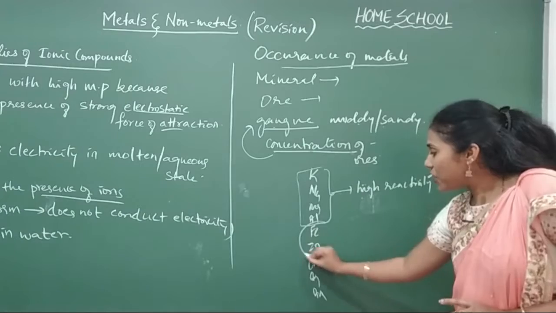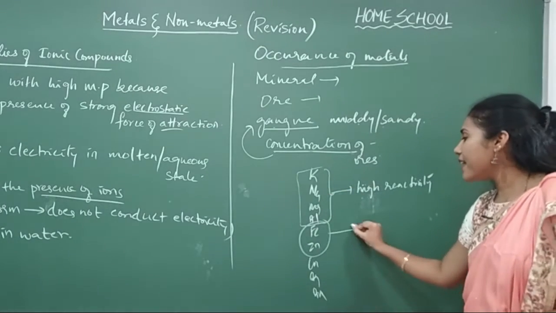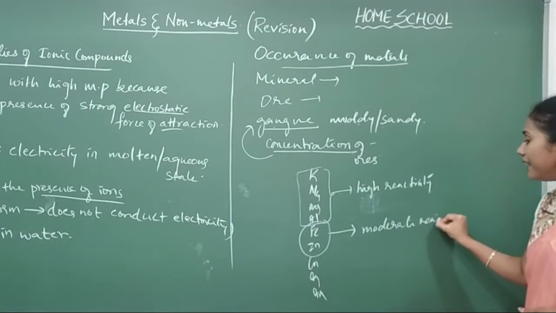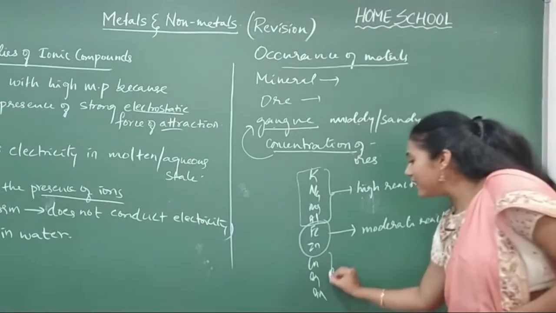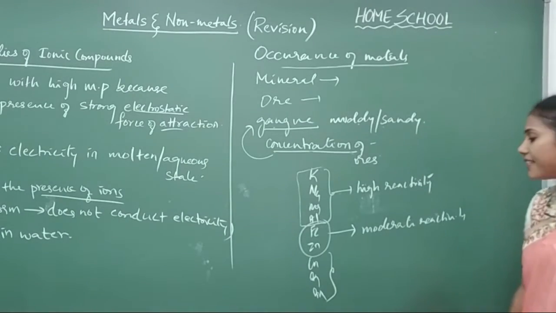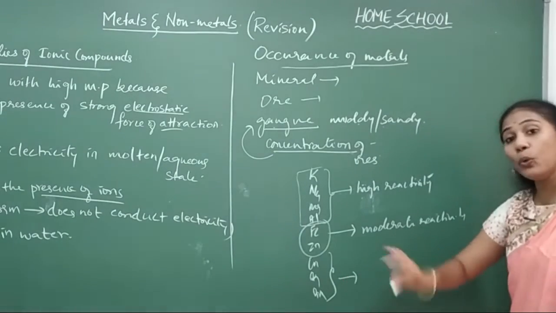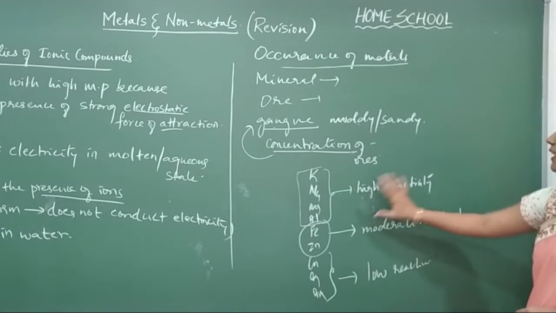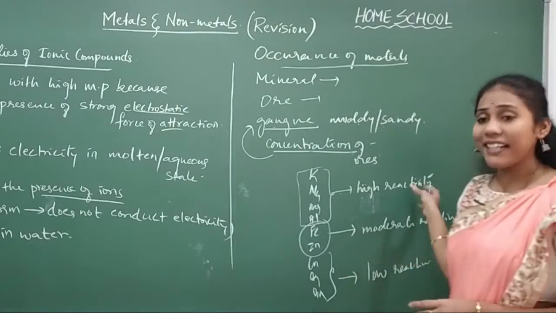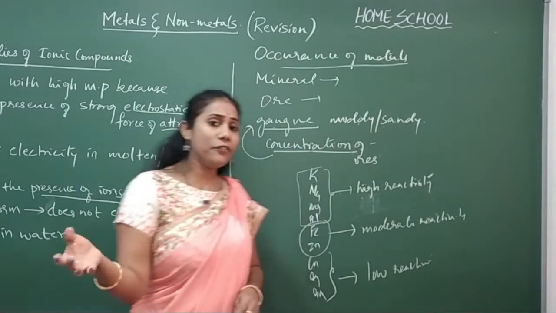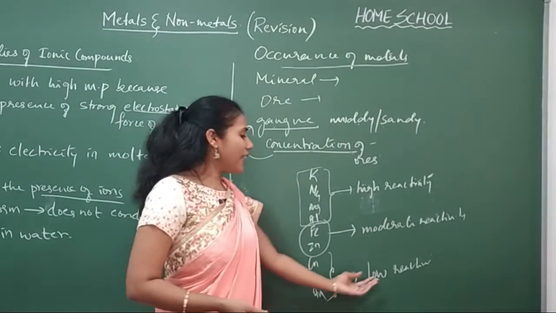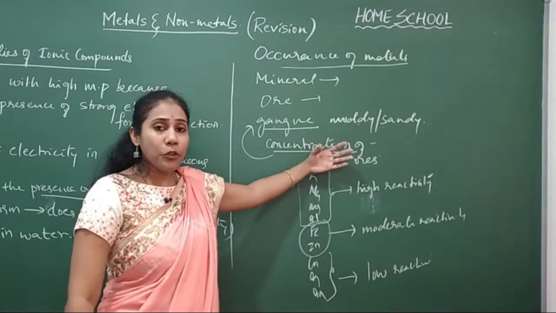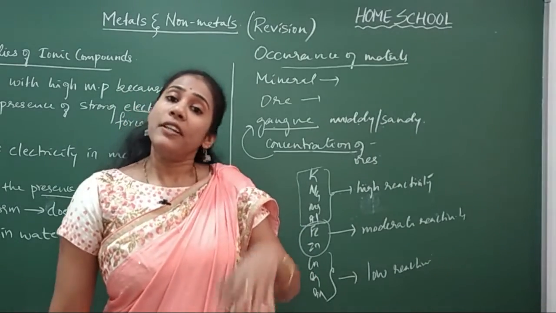So the elements which come in the middle of the reactivity series are said to have moderate reactivity. And the metals which are placed at the end of the reactivity series are said to have low reactivity. So here, highly reactive elements are extracted in a different way, moderate reactivity elements can be extracted in a different way, and we use a different process to extract the metals with low reactivity. So what is important here is those methods I am going to tell you now along with the examples. They are important.